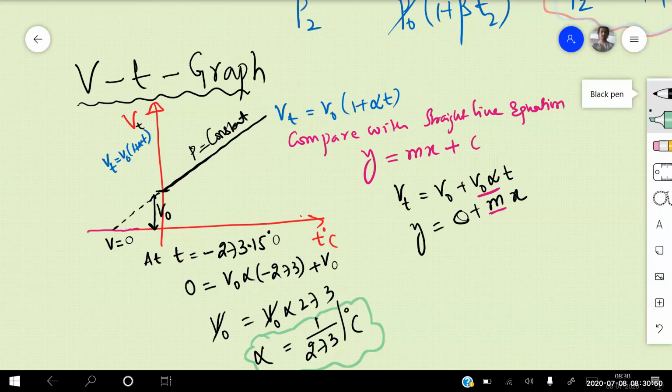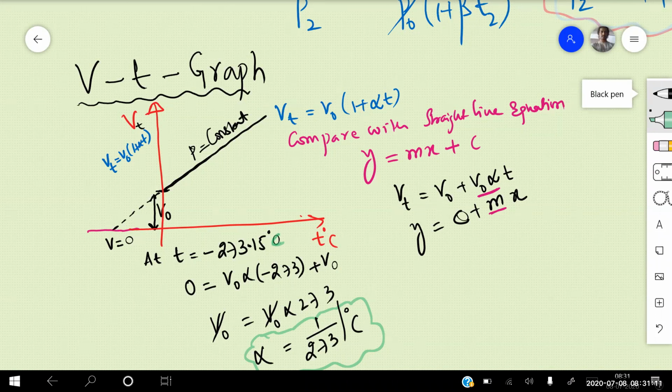If I extend that graph in the backward direction, we get the volume to be completely zero. Volume is becoming zero at a negative temperature. So what is that negative temperature they calculate? What we got is T equals minus 273.15 degrees centigrade.